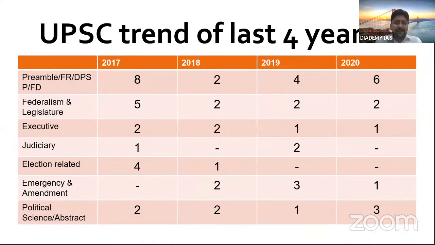Then political science abstract questions. Again, theme based questions like law versus morality, or what is liberty, right? Then what is the right to social equality, what do you mean by it? So again, theme based questions and quite subjective in nature. Democracy, so what do you mean by democracy? Different persons will have different interpretations, but we have to focus on which is nearly correct. I have one question, I will show you how.